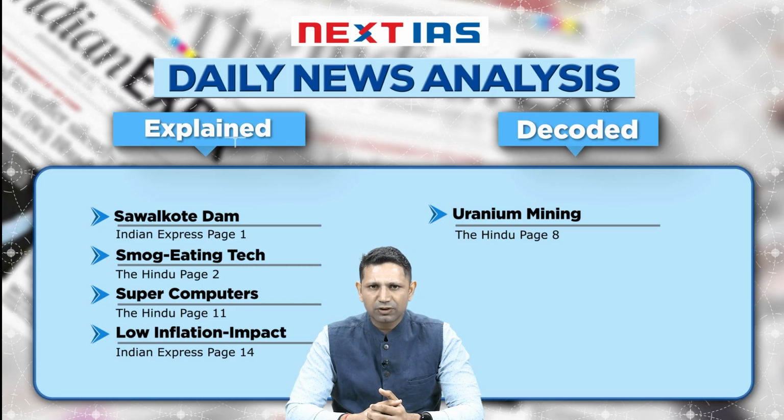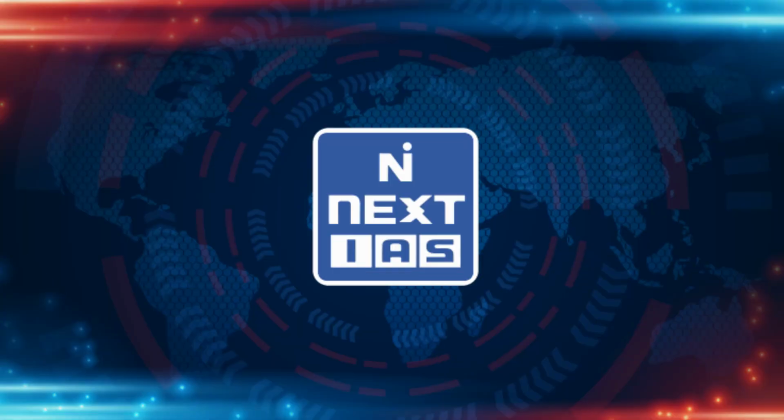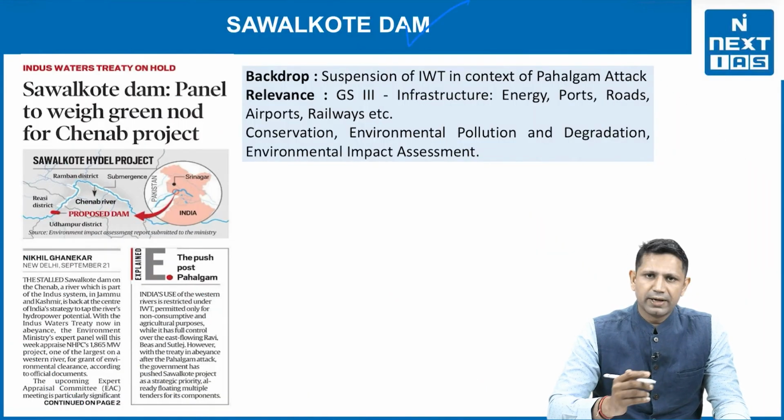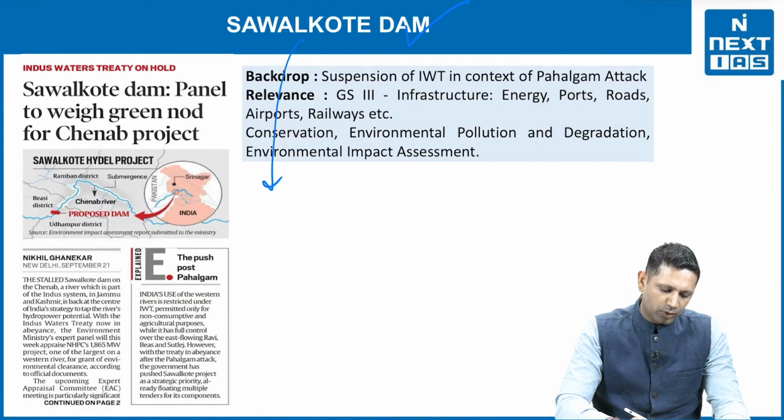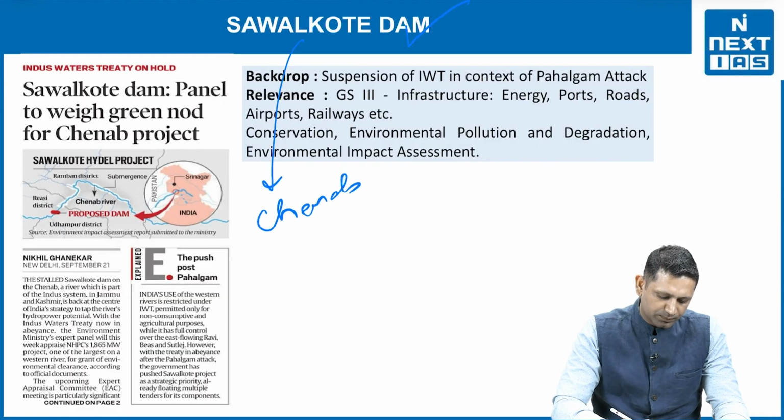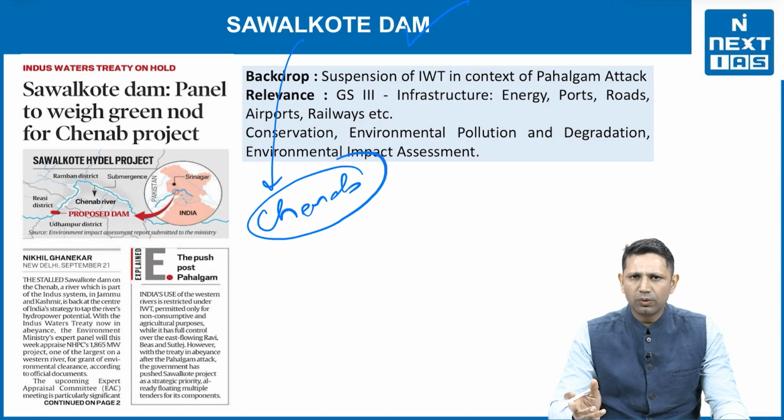Now let's start with the first topic, that is Sawalkote Dam. The Sawalkote Dam is in news because we are building the Sawalkote Dam on Chenab River. Chenab River, as we know, is part of the Indus Water River system.